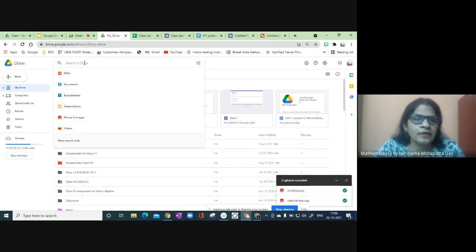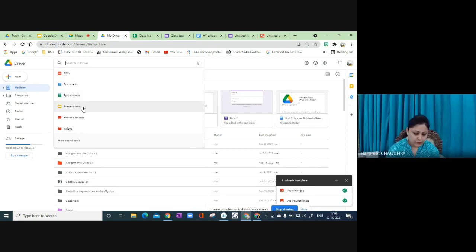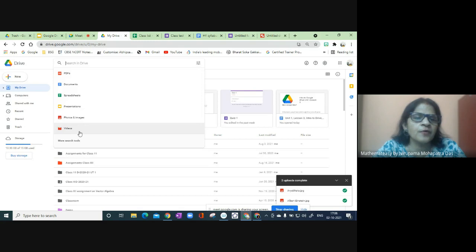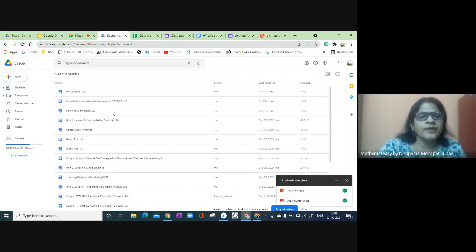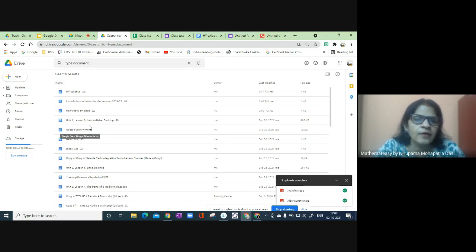At the moment we click here, there are PDF, documents, spreadsheet, presentation, whichever type of documents we want to search. Suppose I want the documents, I can click here, and all the documents can be shown. So slides, documents, Excel sheets, everything will not be mixed up. Here only documents will be shown to me.